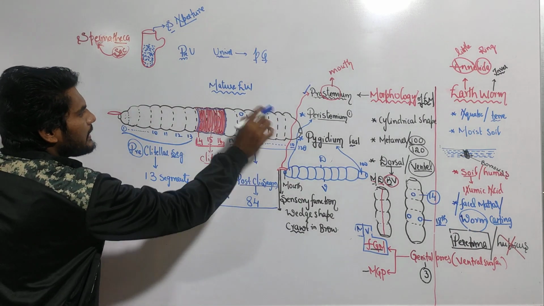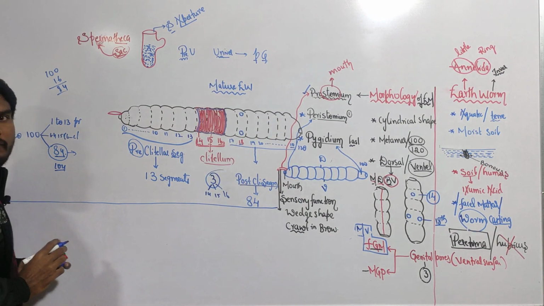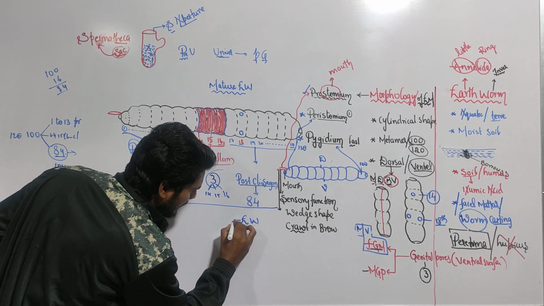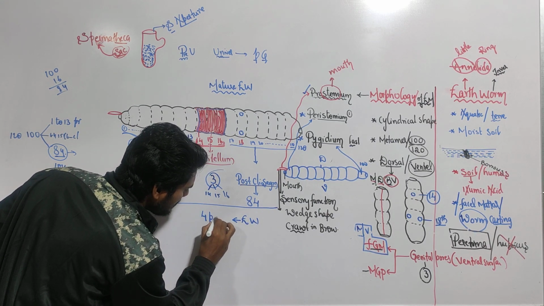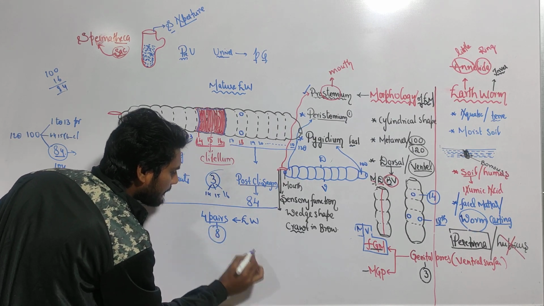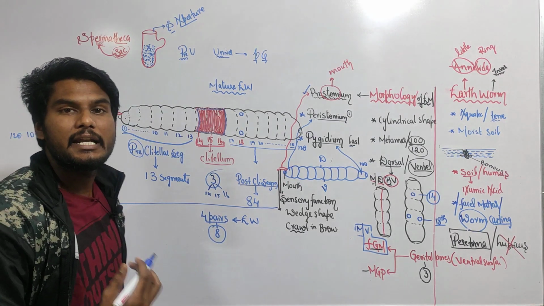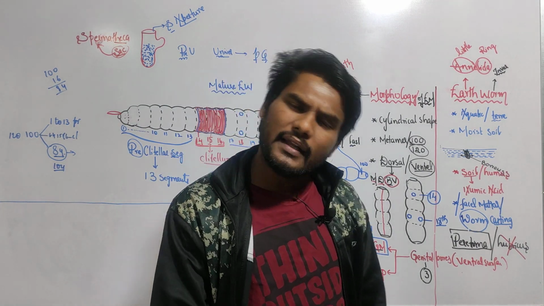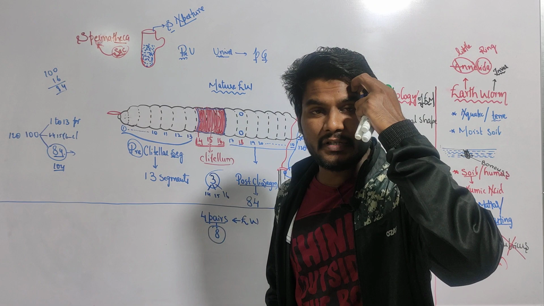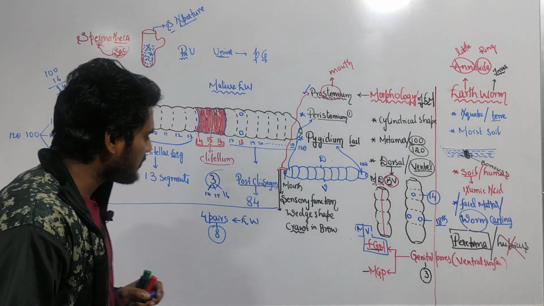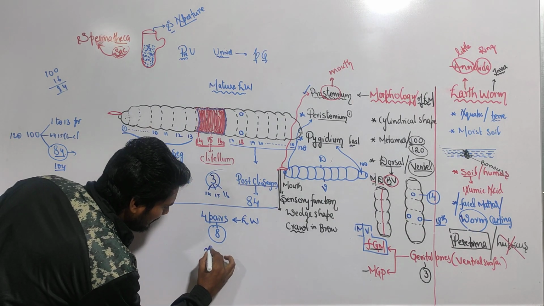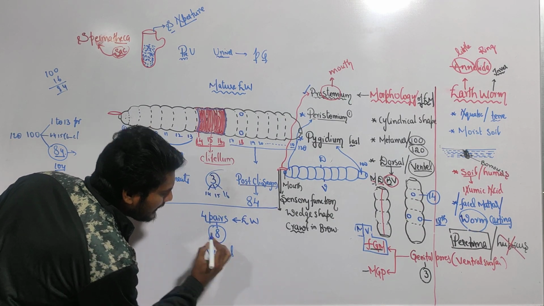Now, how many pairs of spermatheca does an earthworm contain? An earthworm contains 4 pairs of spermatheca. 4 pairs means how many in number? 8. Where are they present? They are also present in segments, and you should know in which segments they are present. Are they present on the ventral side or dorsal side? They are present on the ventral side.